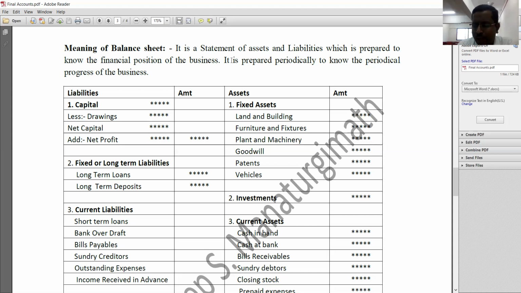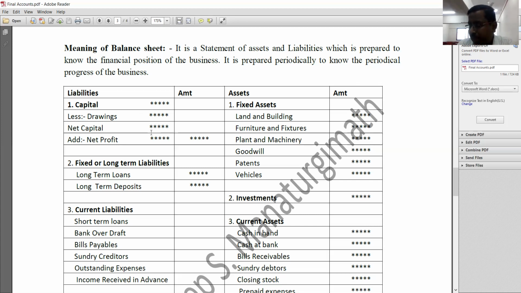So we should know exactly how much money is contributed by the owner. If you want to know this, you should deduct the drawings from the capital. So first you have to record capital. From capital, you need to deduct the drawings. By that, you will get net capital. Now to this net capital, you need to add net profit or net loss.